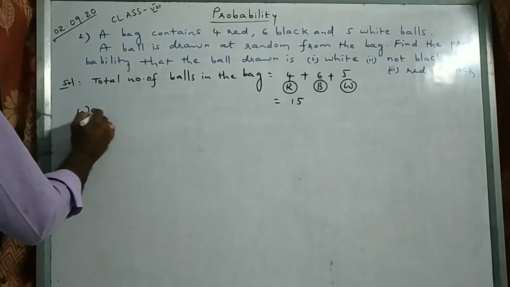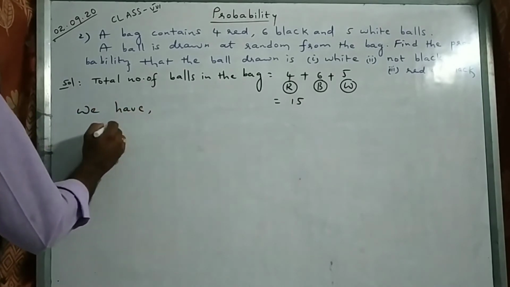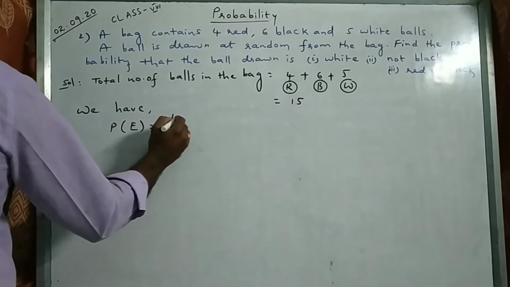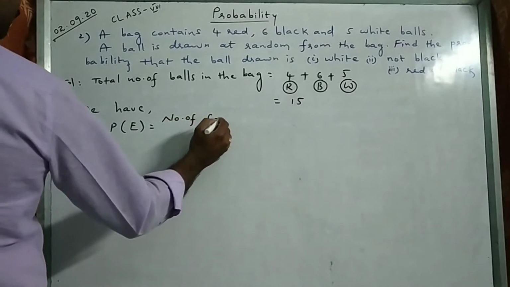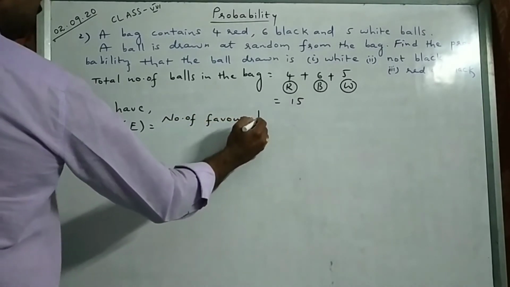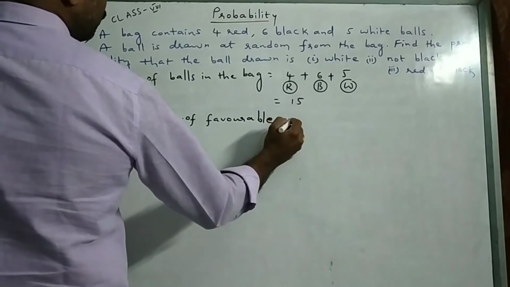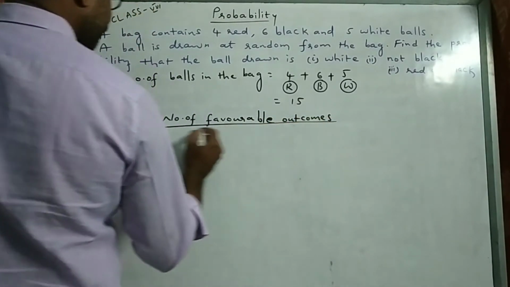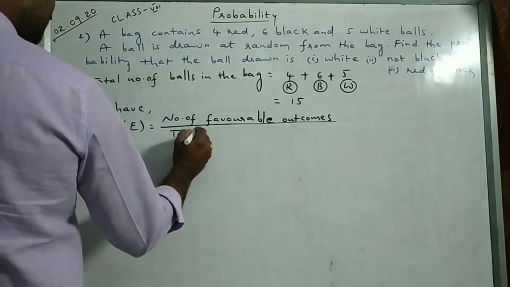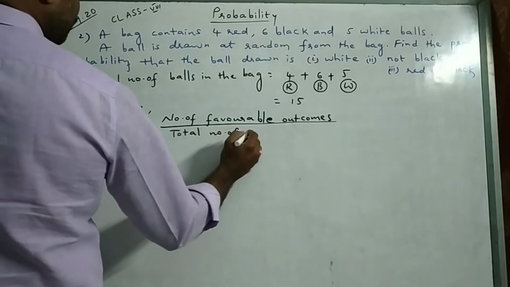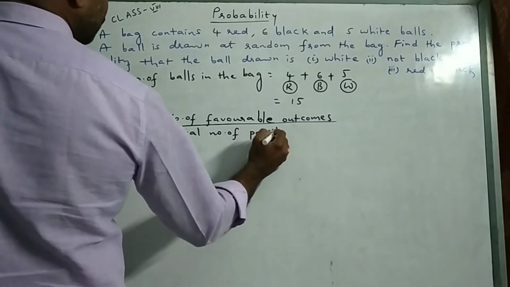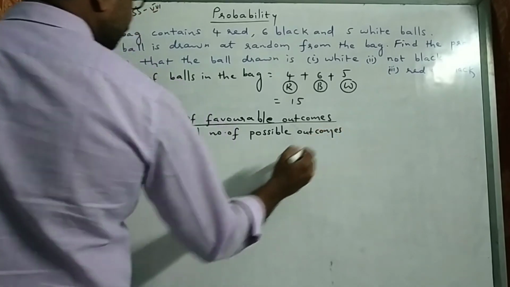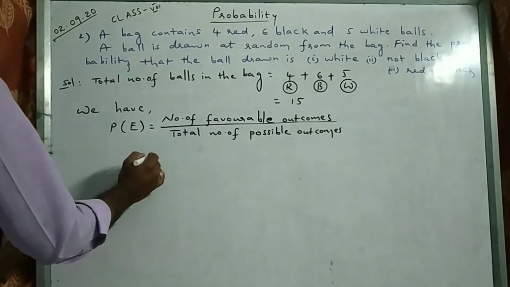So what is the formula for probability of an event? Probability of an event is equal to number of favorable outcomes by total number of possible outcomes. Number of favorable outcomes, right?